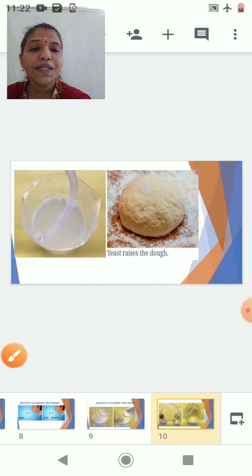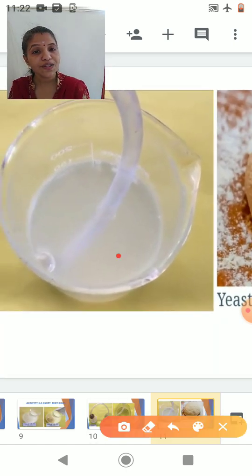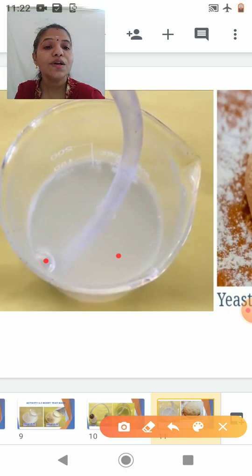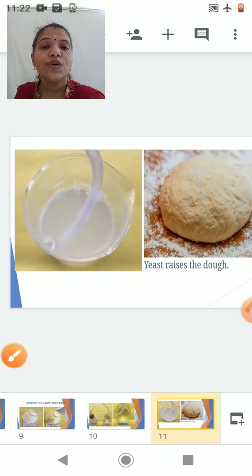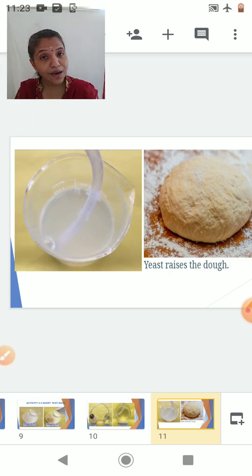When I keep it standing for still more time, can you see, students, that the color of the lime water has changed over here? Okay, it has become milky. This proves that carbon dioxide is released at the time of anaerobic respiration. Can you see the bubbles are still there, liberating what? Carbon dioxide. So this activity proves that during the anaerobic respiration of the yeast, it is releasing carbon dioxide.